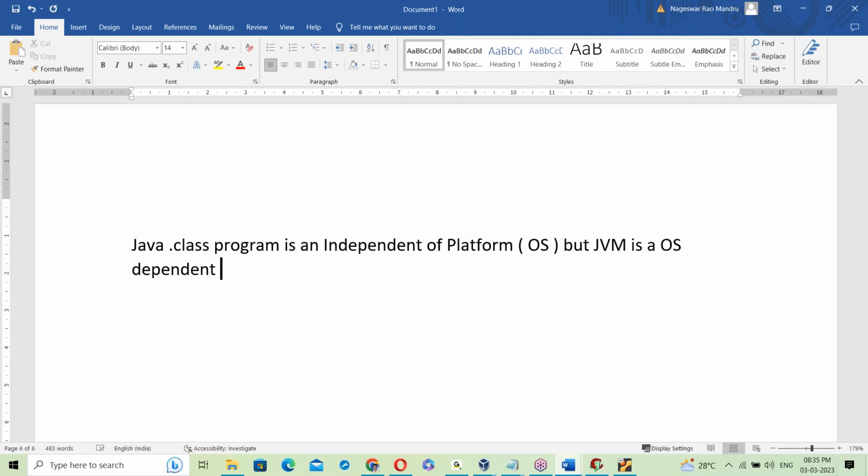Interesting point, right? The Java dot class file is independent of OS, but the JVM is OS dependent. Why is the JVM OS dependent?